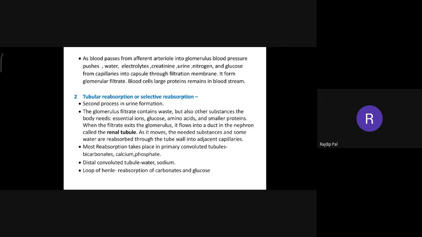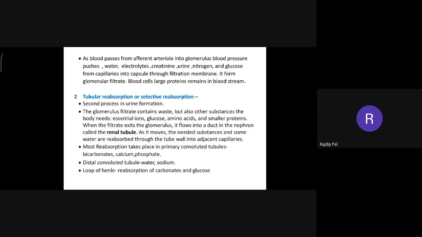The second process is urine formation, the final formation of urine. The glomerular filtrate contains waste, but also other substances the body needs, that is, essential ions, glucose, amino acids, and smaller proteins. Large proteins cannot pass, only smaller proteins pass through this filtration.